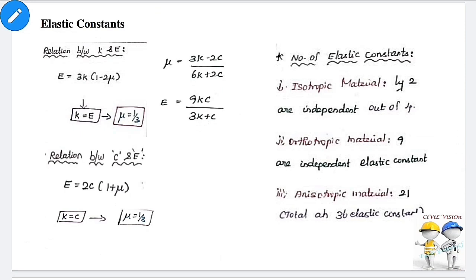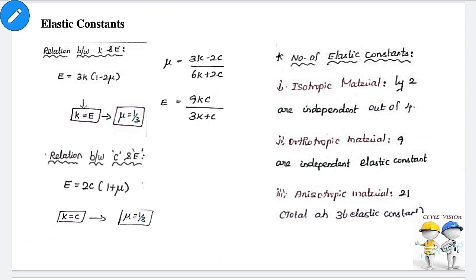Elastic constants. Elastic constants are those factors which determine the deformation produced by a given stress system acting on the material. There are two isotropic elastic constants. They are Young's modulus and Poisson's ratio. Young's modulus is defined as stress by strain. Poisson's ratio is defined as lateral strain to the longitudinal strain under uniaxial loading.